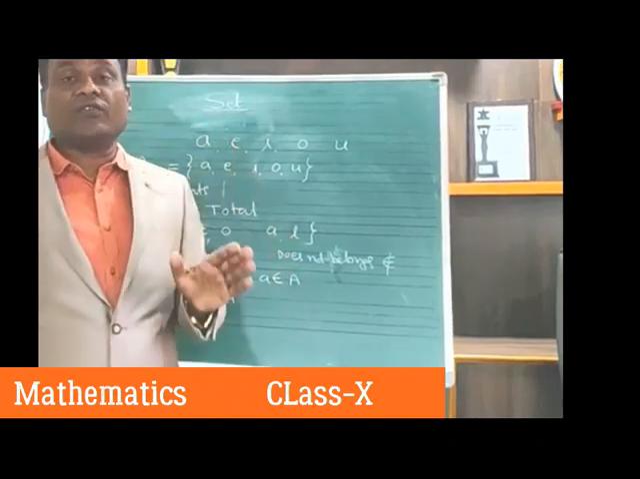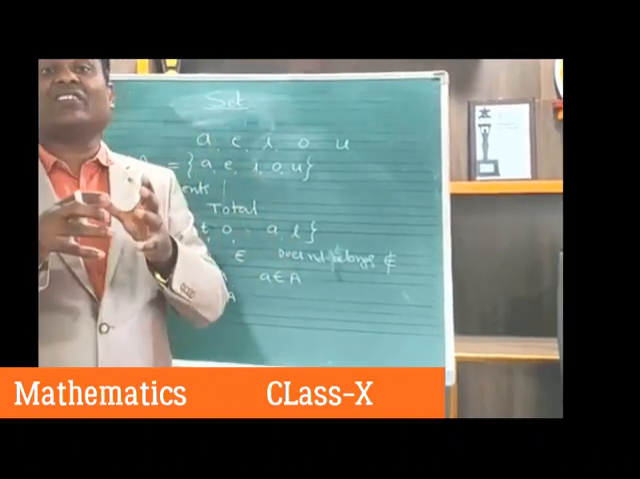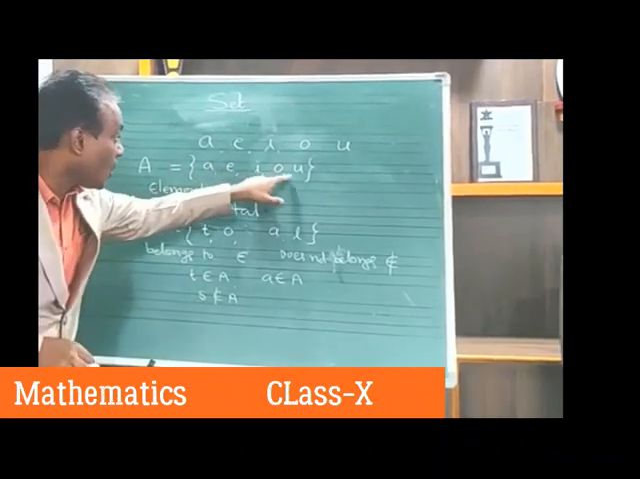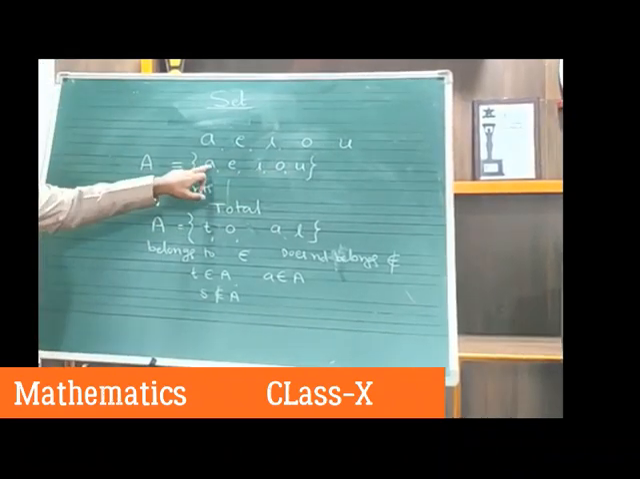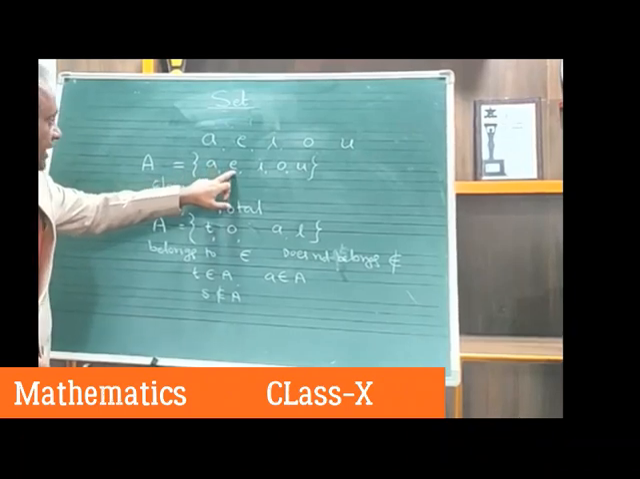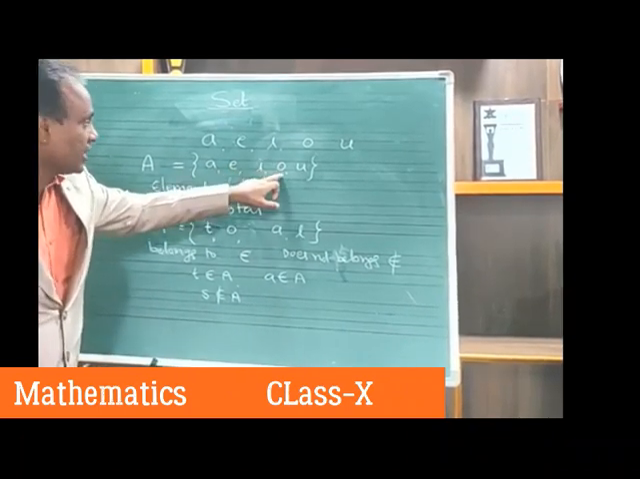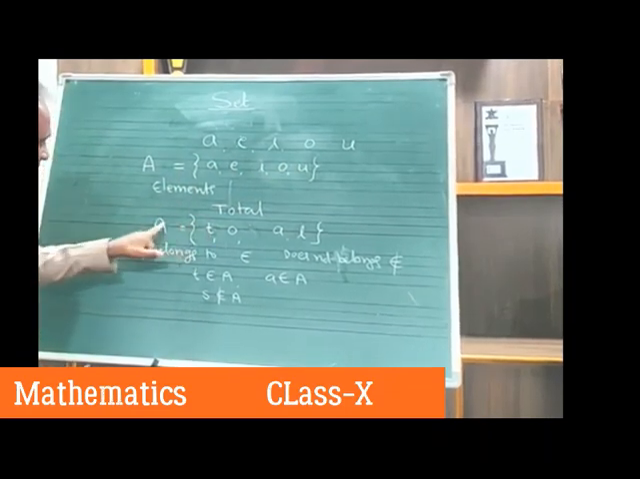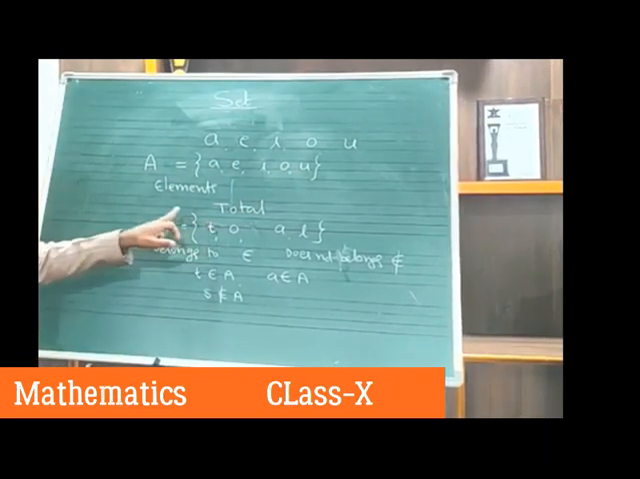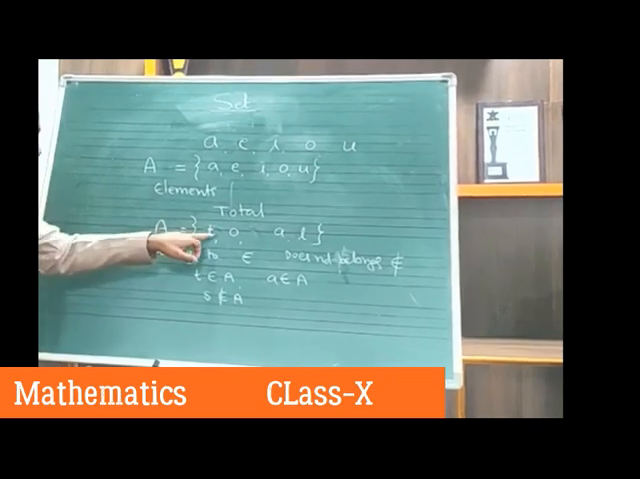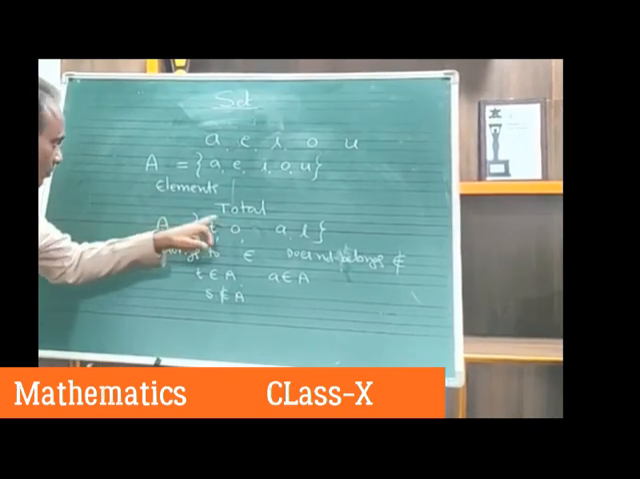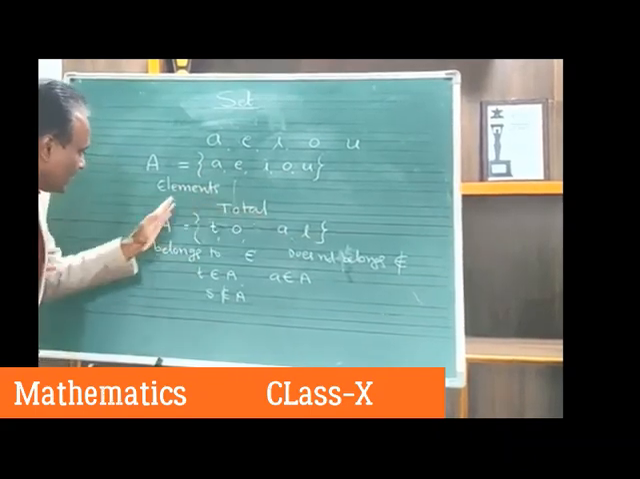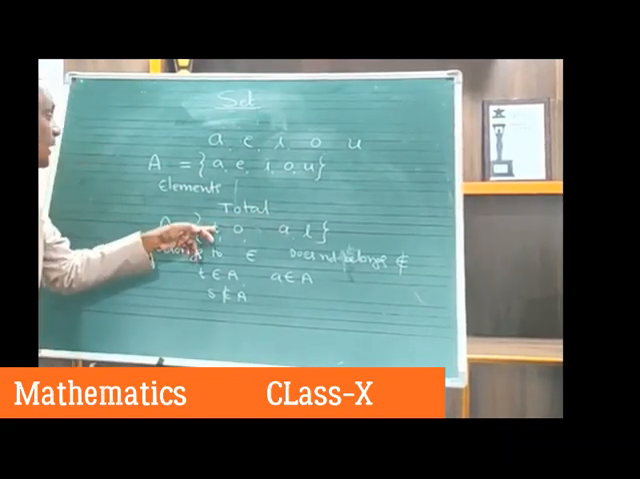A set is a well-defined collection of distinct objects. And the objects are called its elements. A is called an element, E is called an element, I is called an element, O is called an element, U is called an element. So if there is an element in that set, we say it belongs to the set. So T belongs to A. O also belongs to set A. These elements are all present in set A, so we say they belong to A.